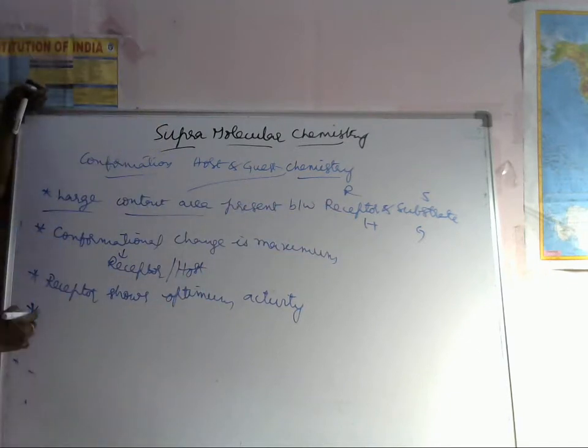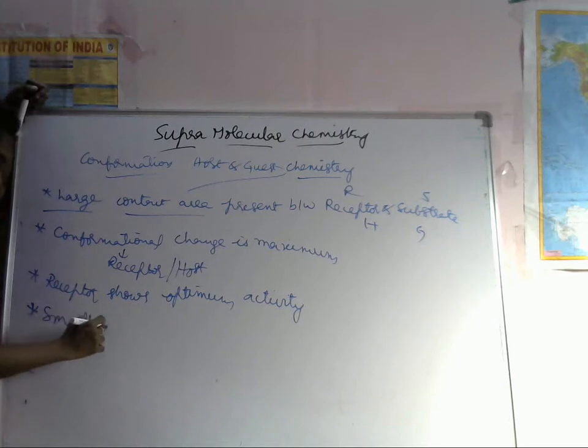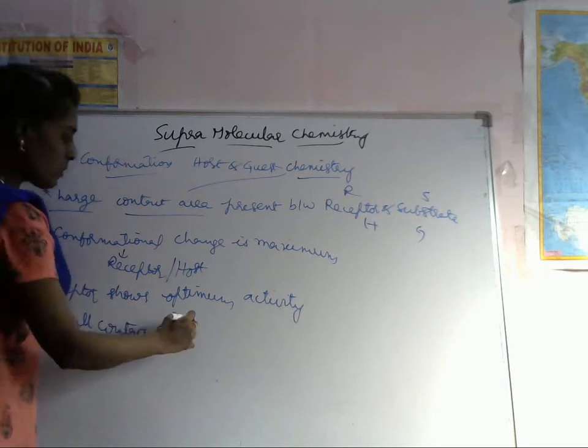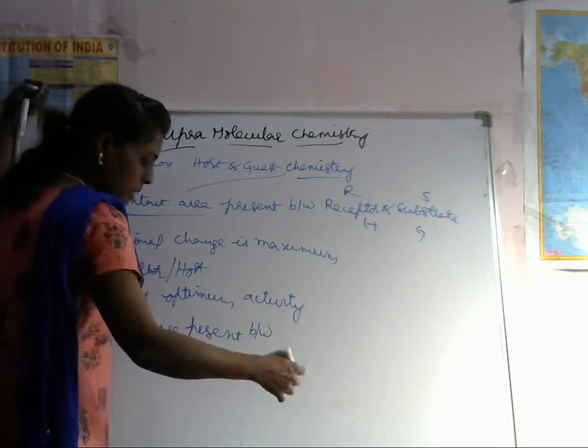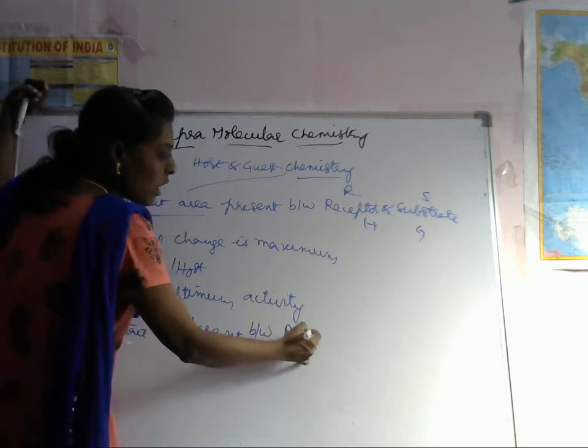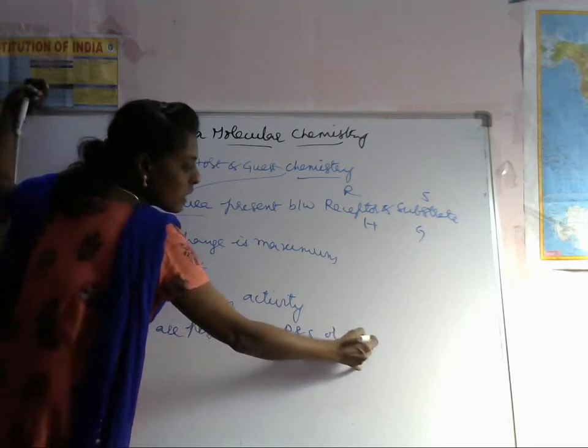Next, small contact area present between R and S, or host and guest.